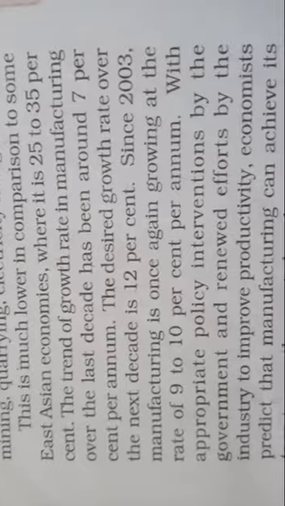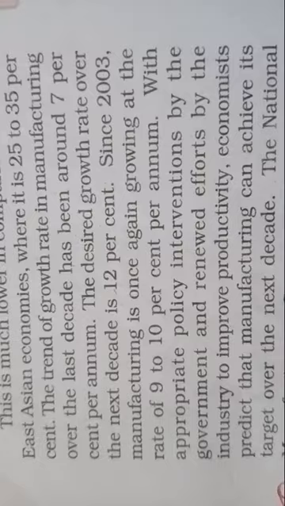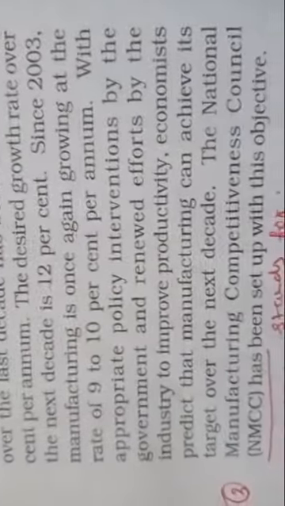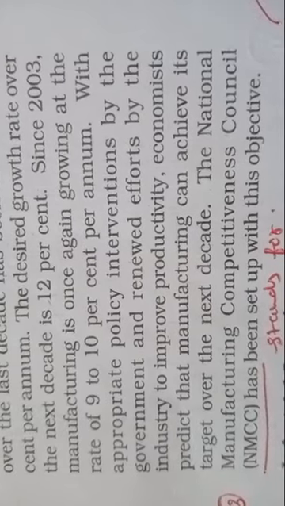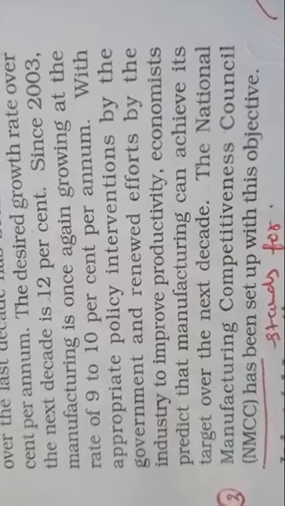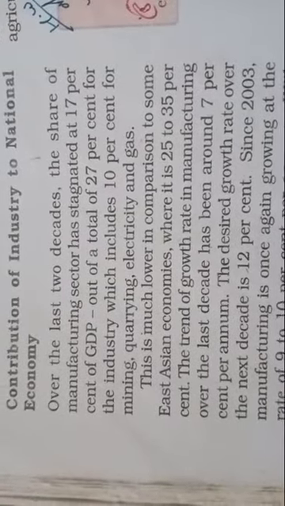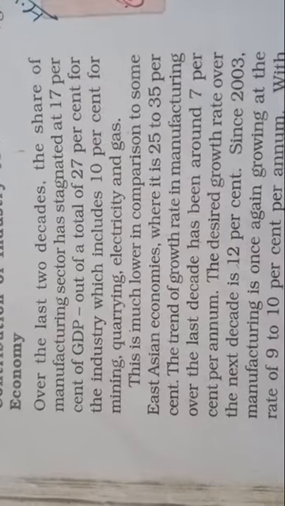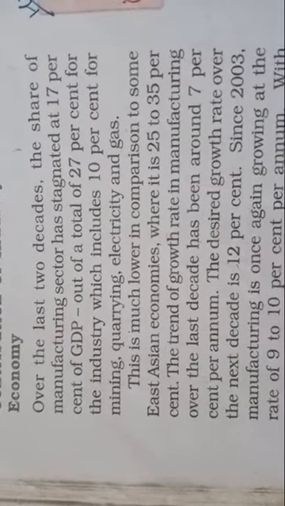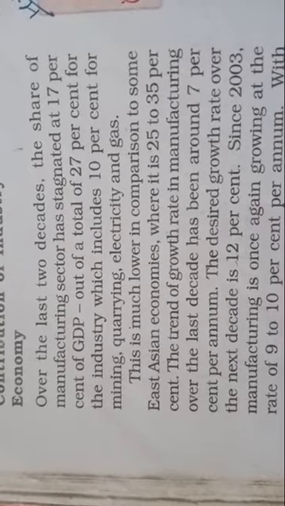With appropriate policy interventions by the government and the renewed efforts by the industry to improve productivity, economists predict that manufacturing can achieve its target over the next decade. The National Manufacturing Competitiveness Council (NMCC) has been set up with this objective. So we can see how our GDP share remains at a stagnant point at 17%, and how this includes the 10% for mining, quarrying and electricity and gas.